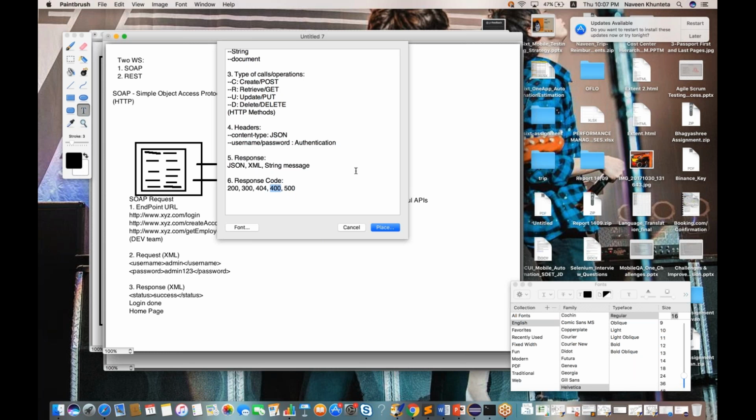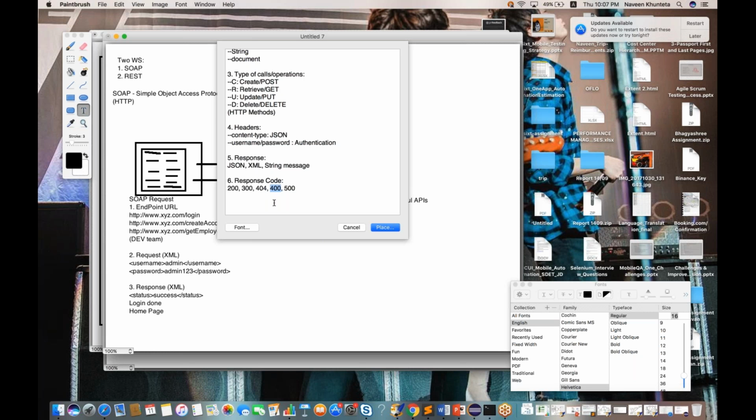Let's see, 400 means bad request. You have entered the wrong URL, or you have entered some wrong header or wrong JSON or XML. In that case, you will see that yes, this is wrong. They are expecting both username and password, and you are passing only the username. So immediately they will say this is 400, a bad request. Some mandatory fields we are not passing.